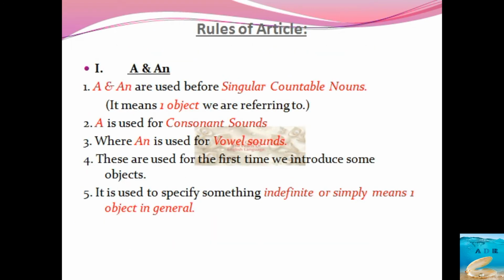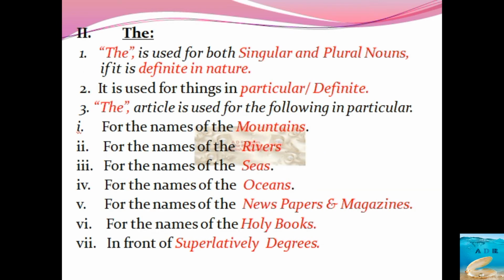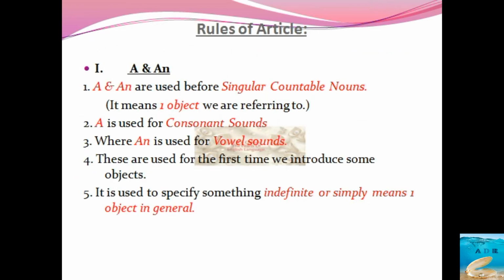Here, the can also be used for these examples. Wherever you use singular nouns and singular articles like a and an, the can also be used in the same way. A boy can also be called the boy. But the condition is, in a boy you do not know that particular boy. But in the boy you will be knowing whom you are addressing. You are familiar with that person. Only when it becomes definite do you use the.